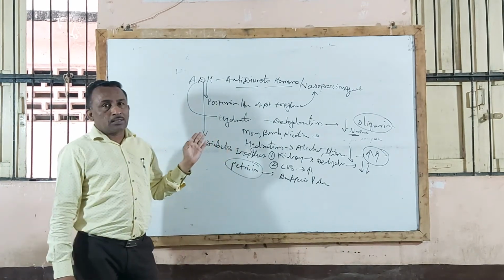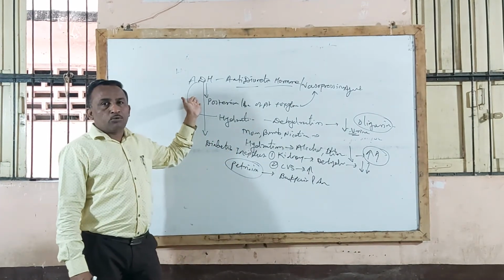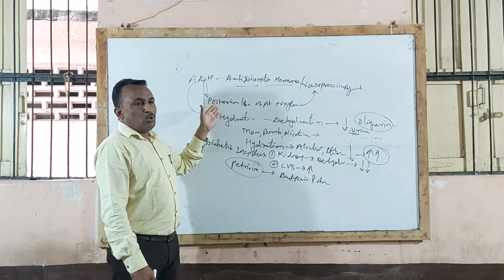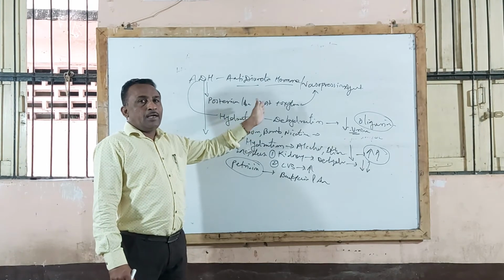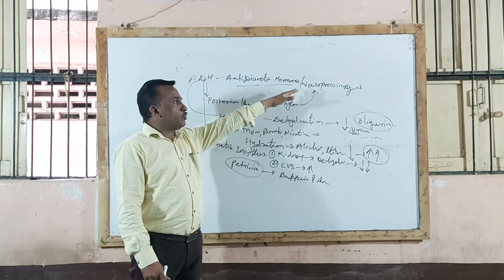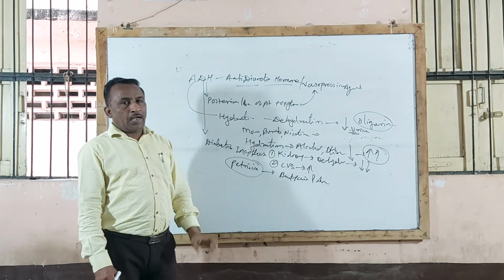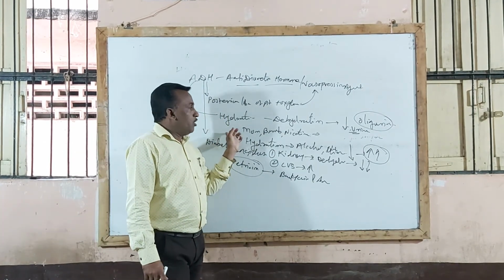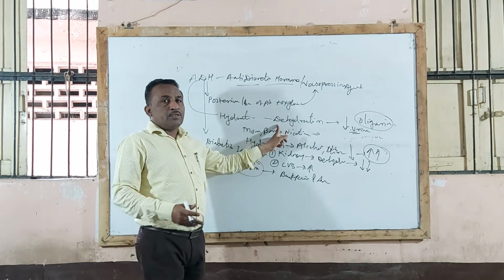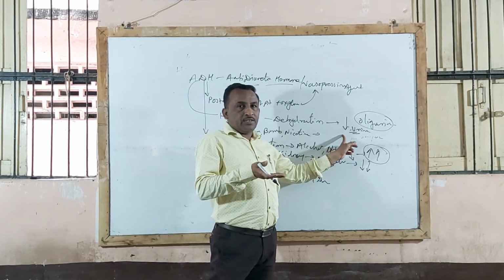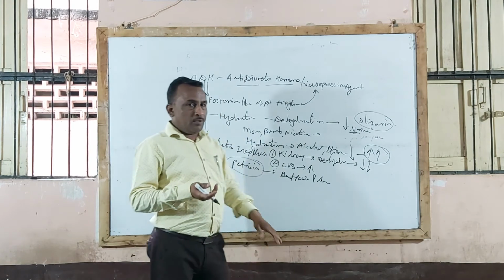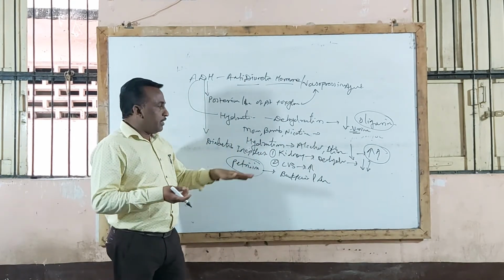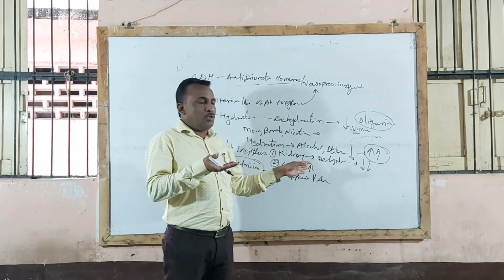Sometimes they will ask: write a note on antidiuretic hormone, short note on ADH. So remember that ADH is released from the posterior lobe of the pituitary gland along with oxytocin, and therefore is also called vasopressin. The release of ADH depends on the state of hydration and dehydration. Whenever there is dehydration, ADH release is stimulated, and thereby it produces oliguria. Whenever there is hydration, ADH stimulation decreases, and thereby urine flow and urine formation increase.